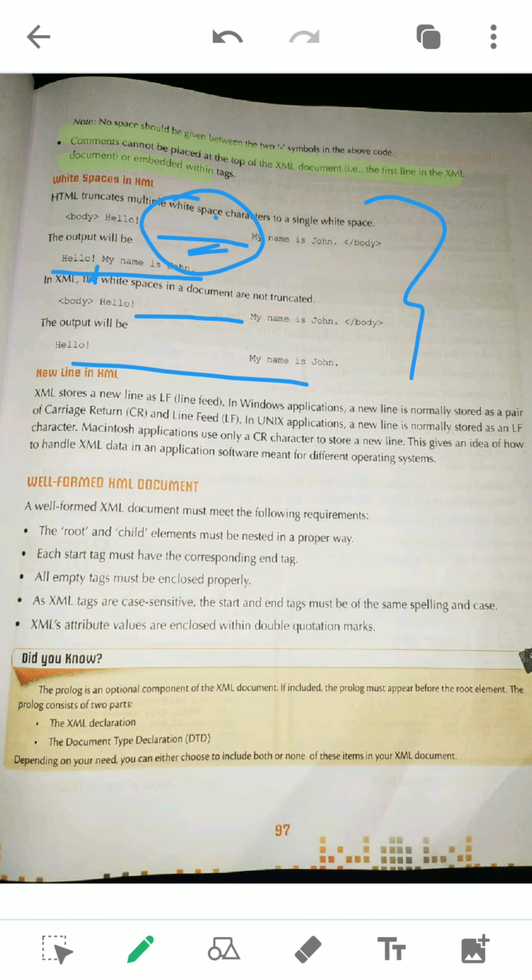The next topic is new line in XML. You see, while writing in HTML, to bring a new line, what do you write? We write the BR tag to break the line. But the BR tag cannot be used in XML. In place of the BR tag we can use other things according to your operating system, whether you are using Windows, Linux, Unix, or Mac, the Apple operating system.